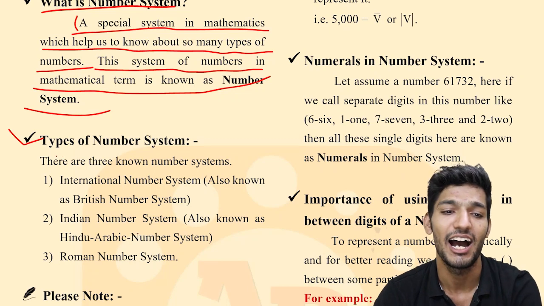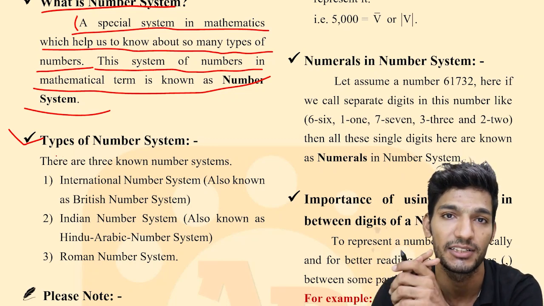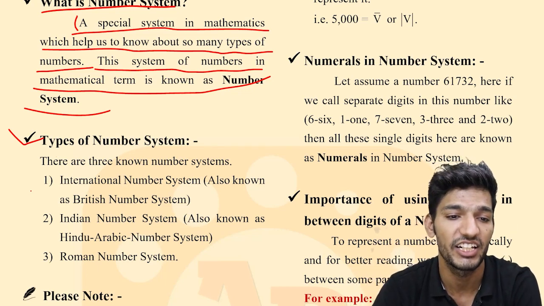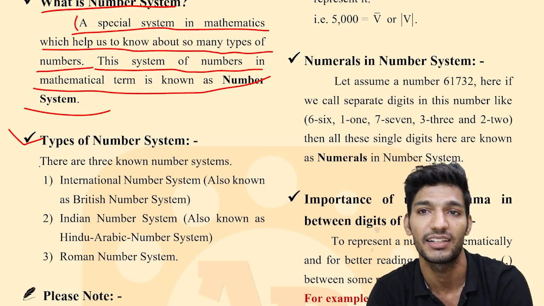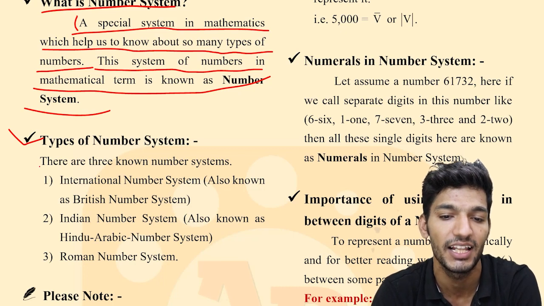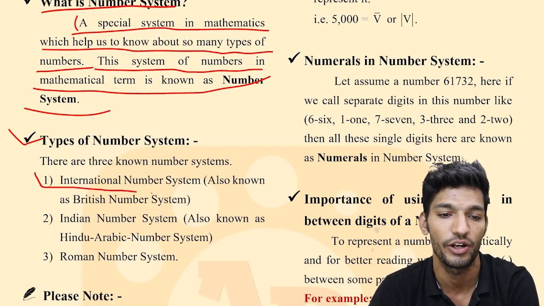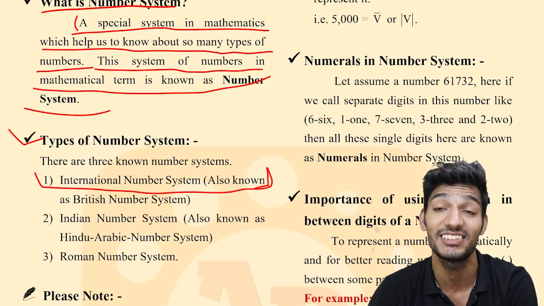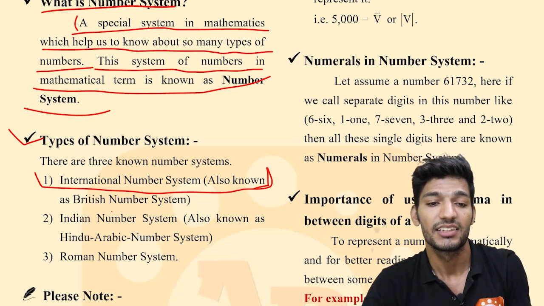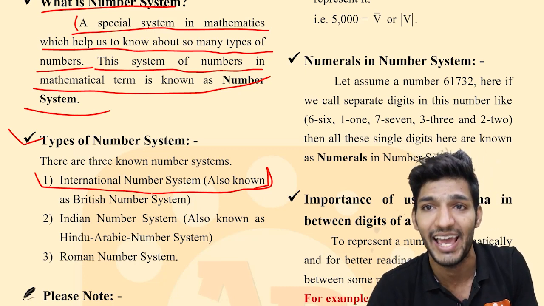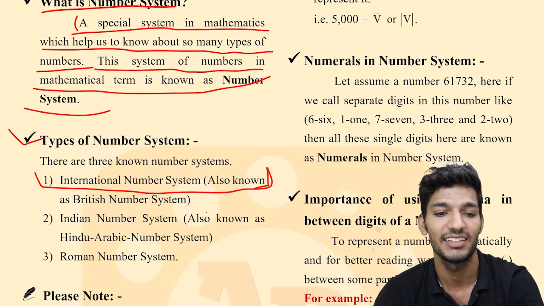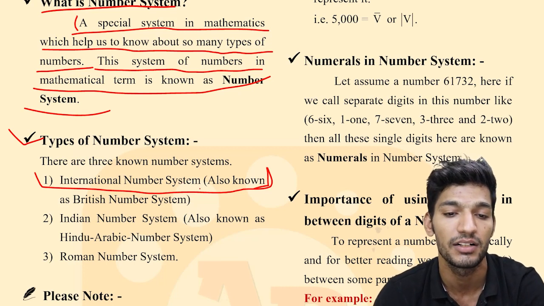The second question is, how many types of number systems are there? As I have told you already, there are three types of number systems in mathematics. The first number system is known as the international number system, which is also known as the British number system. So the question may be asked in the examination: the international number system is also known as dash dash dash. Then you will have to choose British number system.